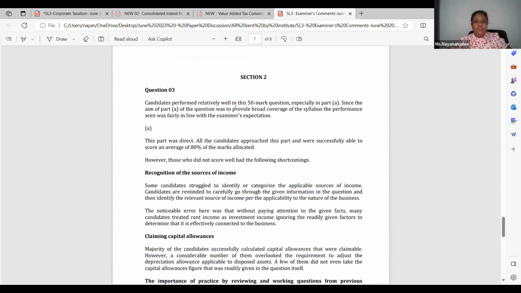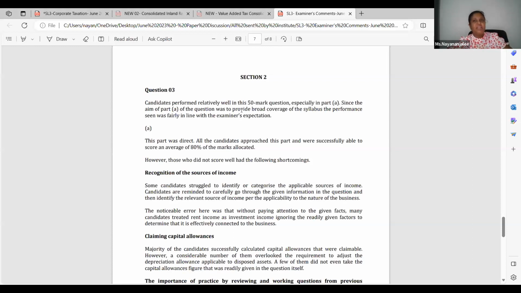Candidates performed relatively well in this 50-mark question, especially in part A. See on the calculation how you have done, it's good. Since the aim of part A of the question was to provide broad coverage of the syllabus, the performance seen was fairly in line with the examiner's expectation.